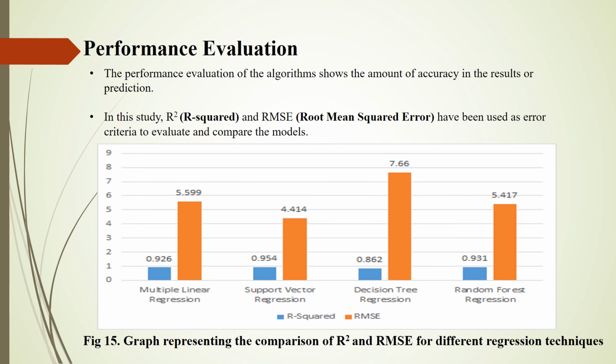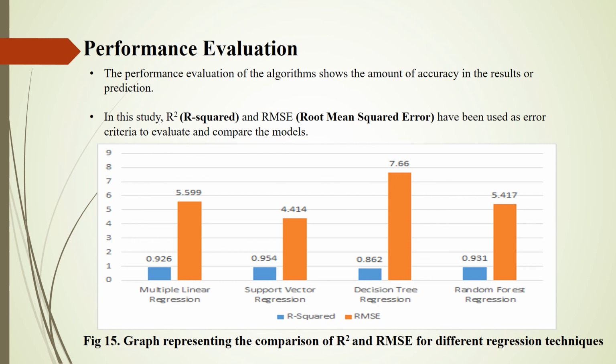The RMSE is used to calculate the average magnitude of the error. It is obtained by taking the average of squared differences between actual versus predicted values and taking the square root of the final result. The lower the value of RMSE, the better our algorithm will be.